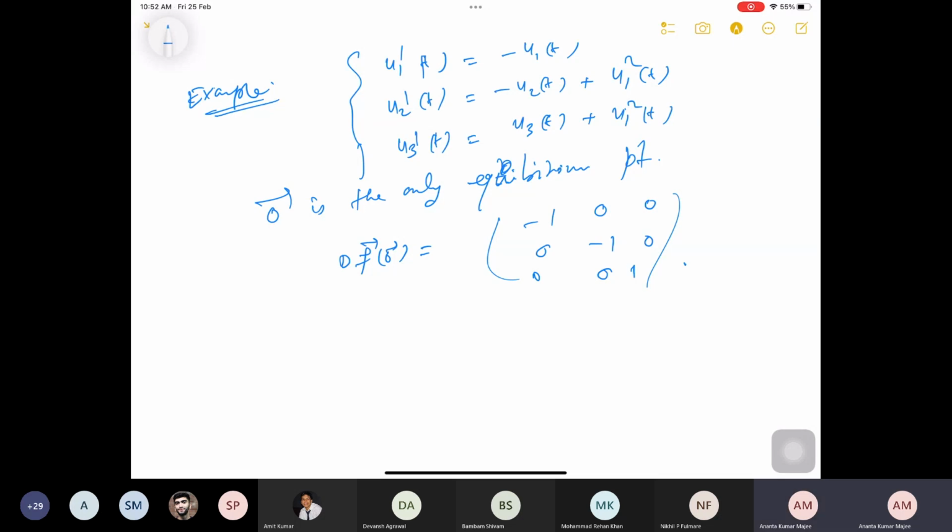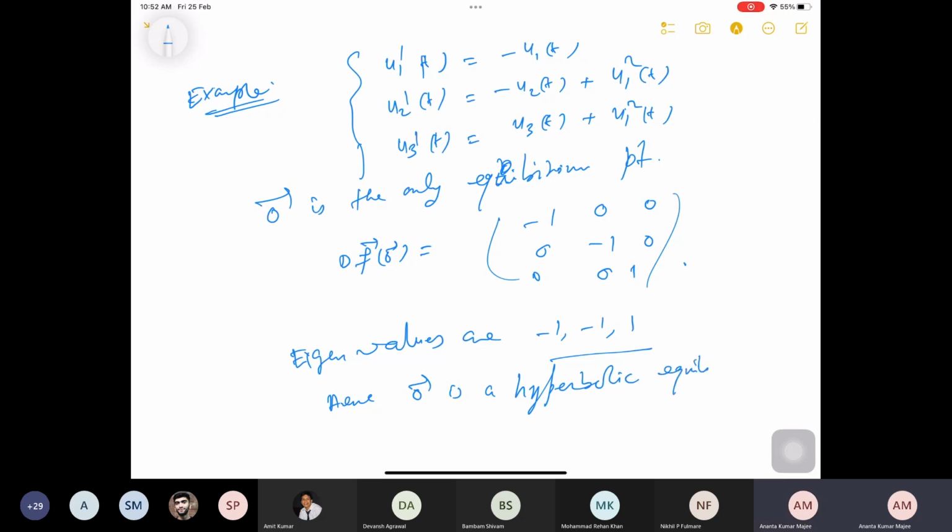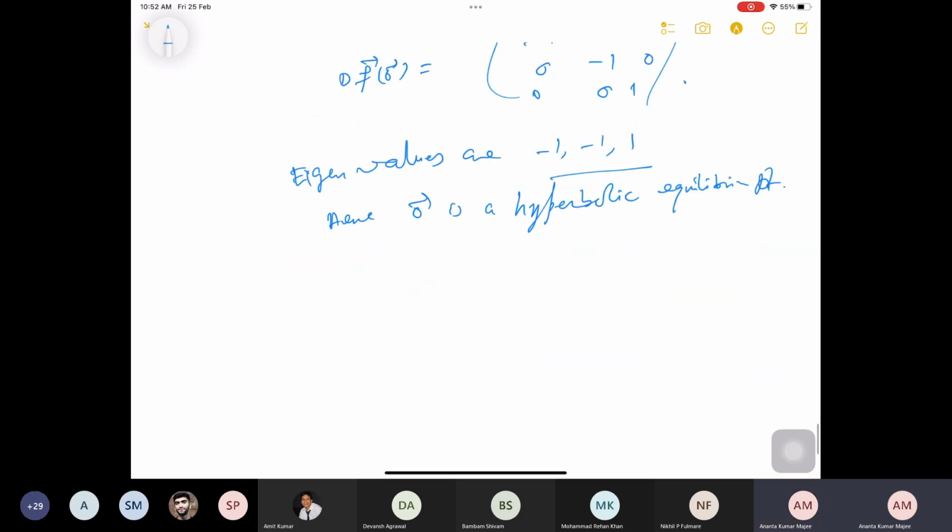The eigenvalues are basically minus 1 and 1, and hence 0 is a hyperbolic equilibrium point corresponding to this system.